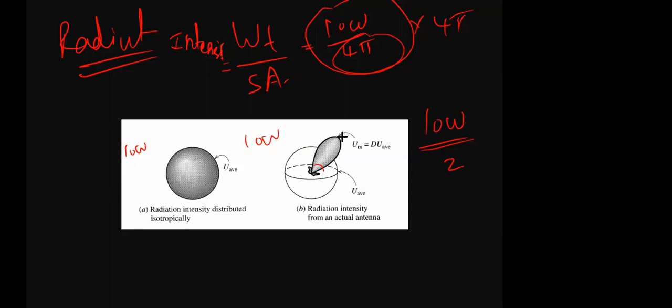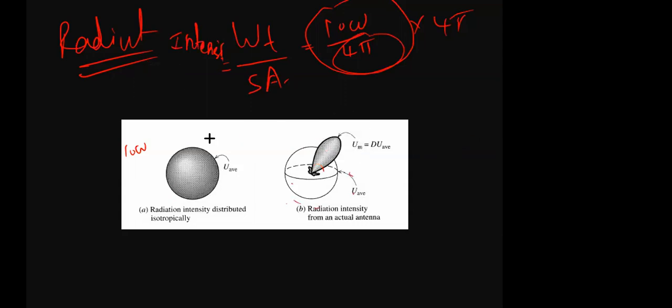Where you will get maximum gain, here you will get maximum gain, here you will get lesser gain, and here you will get 0 gain. That is the idea of the antenna gain. How to measure the antenna gain here? It is very simple, sir. Measuring antenna gain is here.